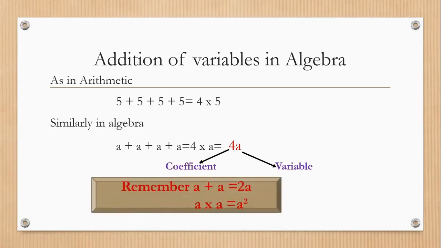Here I want you to remember an important point: a plus a is 2a. That means how many a's are there? 1, 2. 2 multiplied with a, we get 2a. But keep in mind that a multiplied with a is equal to a square. Please note down this important point. a plus a is equal to 2a. a multiplied with a is a square.